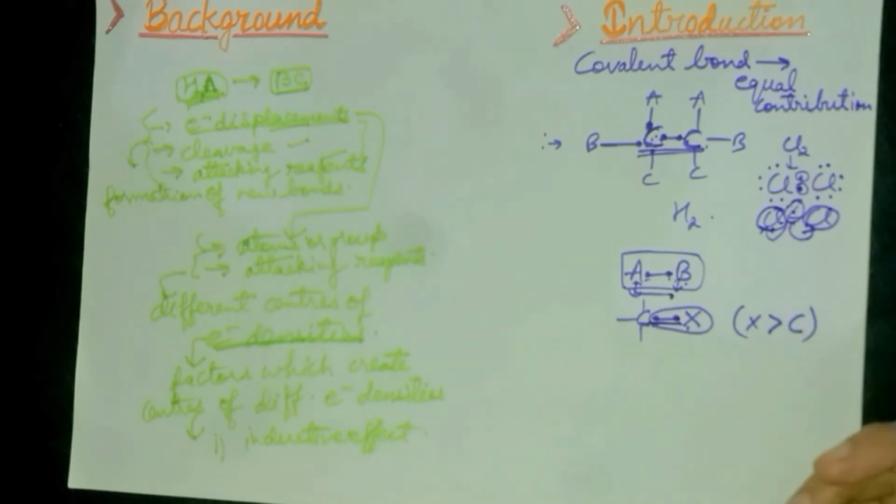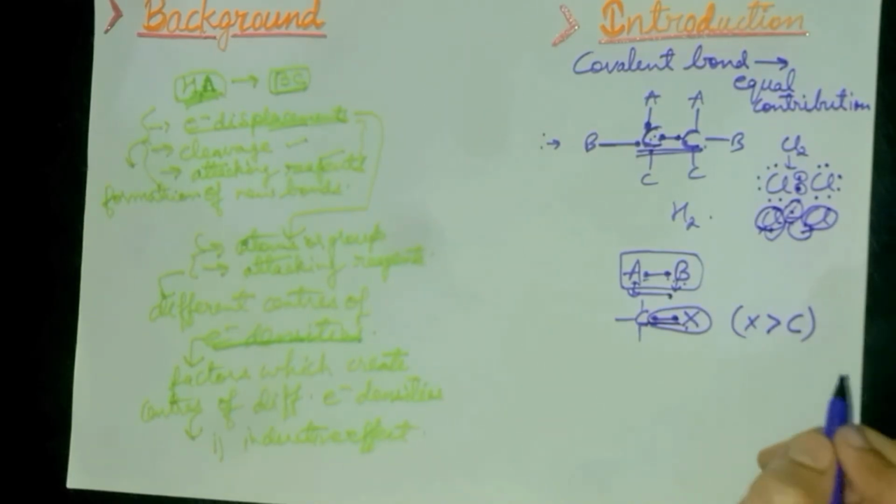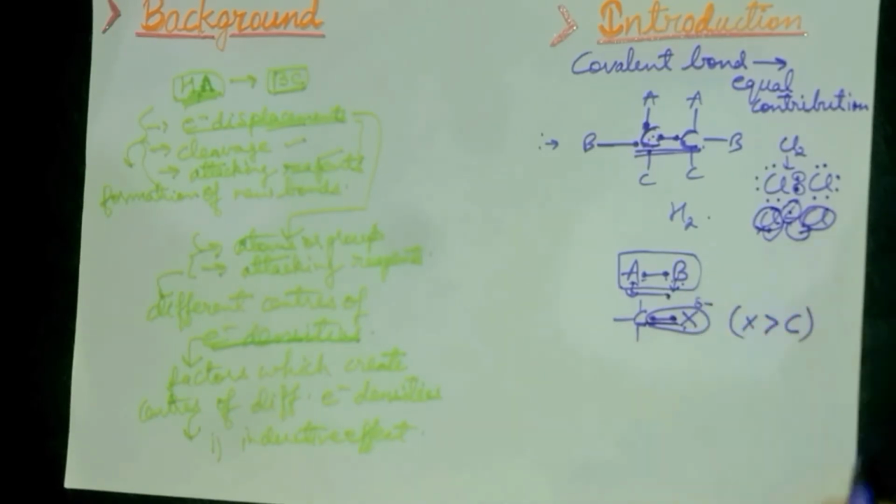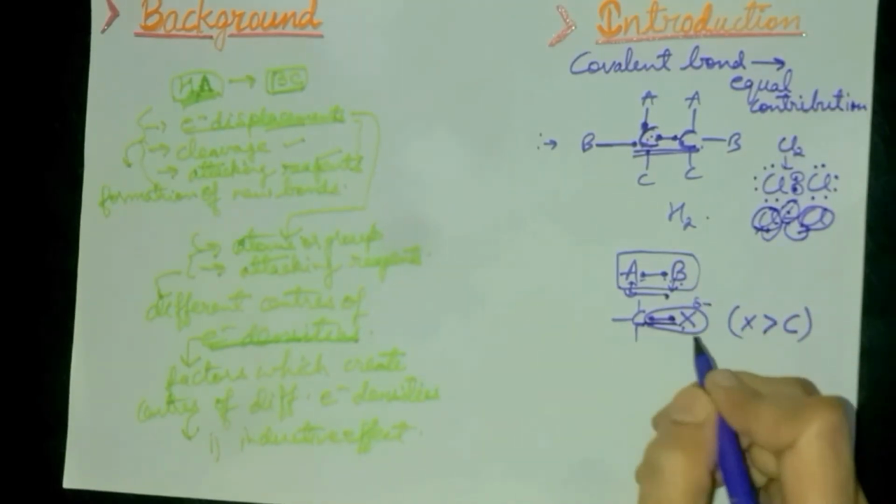Okay, so with the result of this shifting, X acquires a partial negative charge. That's why it acquires partial negative charge. Why partial negative charge?